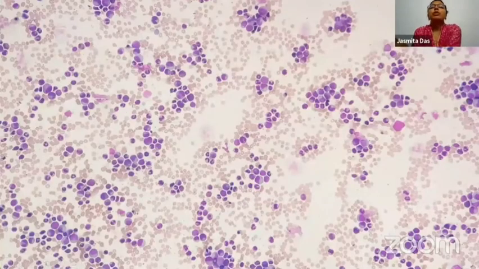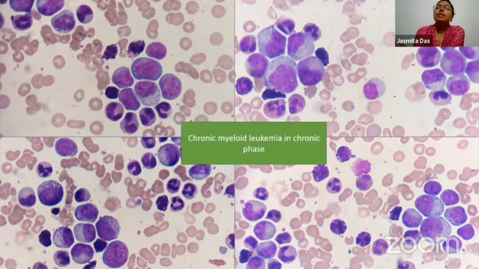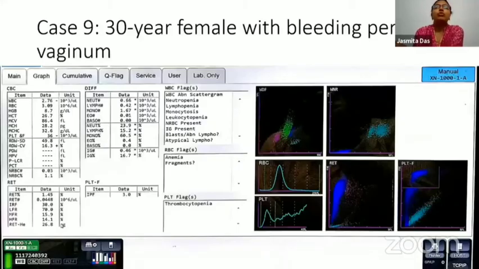So this is what you confirm on the peripheral smear examination, and the peripheral smear shows you all the immature myeloid precursors. In addition to that, you can identify nice basophils here, and the diagnosis is of a chronic myeloid leukemia in chronic phase. Now, this is a diagnosis that you can easily establish on the peripheral smear. A bone marrow is done not for the establishment of diagnosis, but just to confirm or check the percentage of blasts, as well as send the sample for cytogenetics and the assessment of baseline marrow fibrosis.